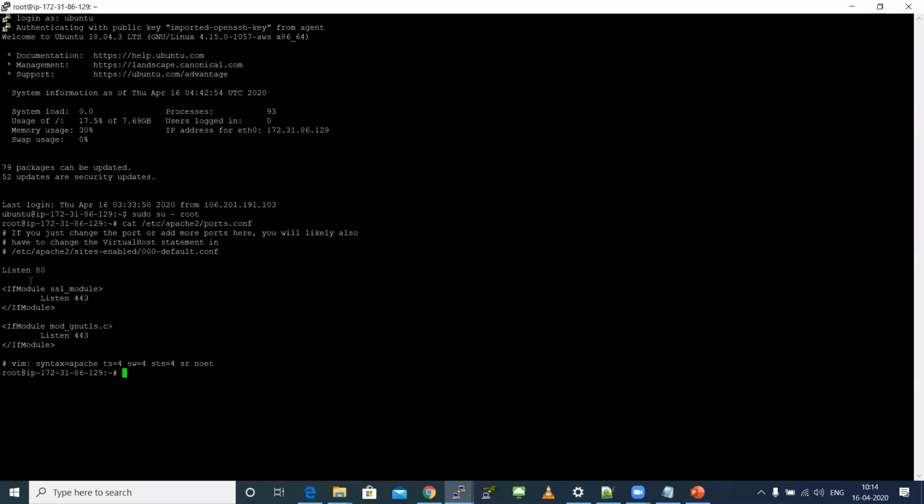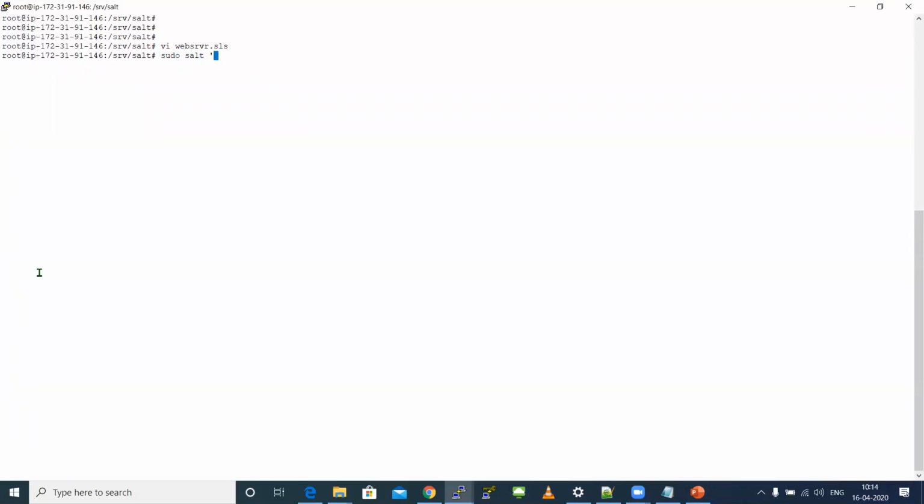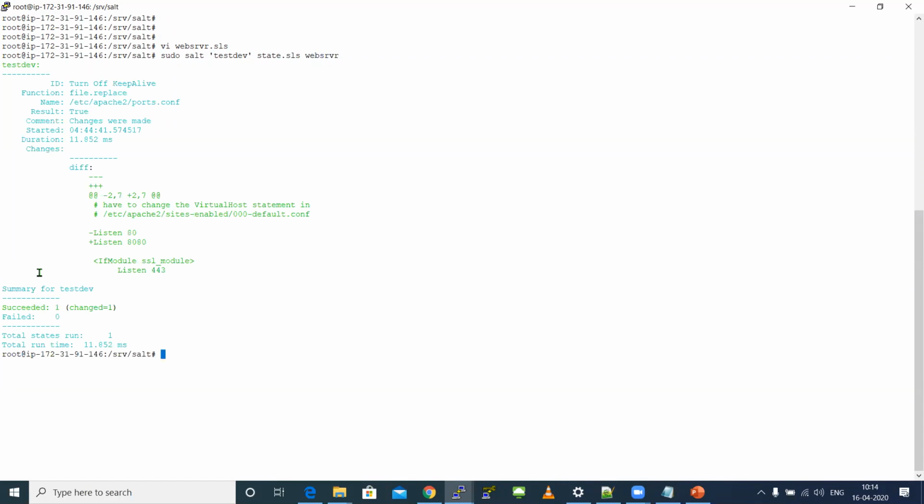So when I run the script in my child machine, the port should not be 80, the port should be 8080. Okay. So sudo salt testdev state.sls and your SLS file name. See, it is telling you. I added something called show_changes true, right? So that's why it's telling you what was changed. The port was updated from 80 to 8080. Succeeded one and changed one.